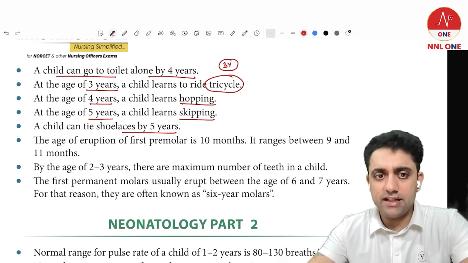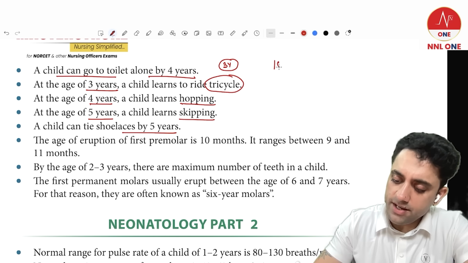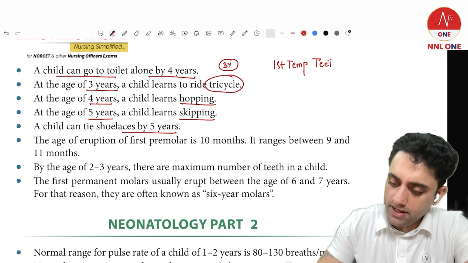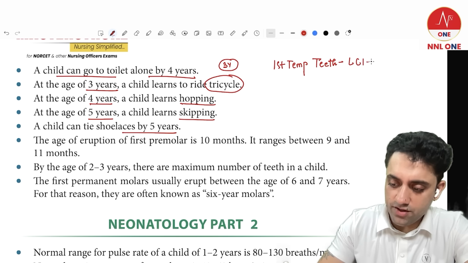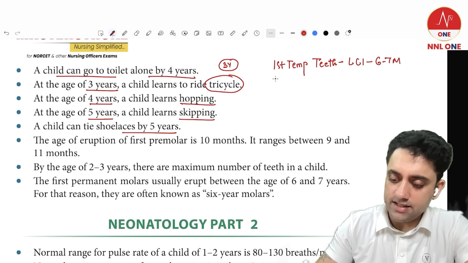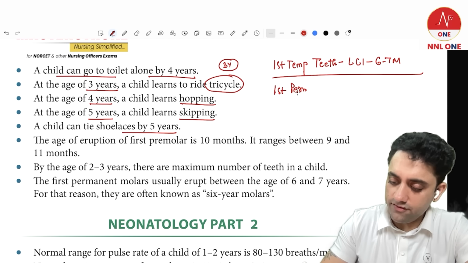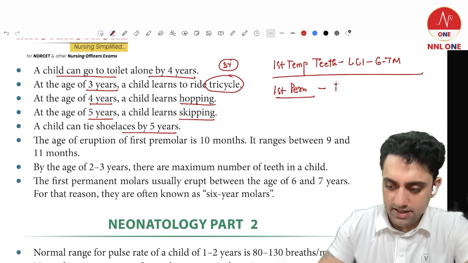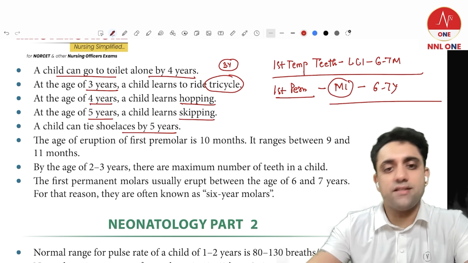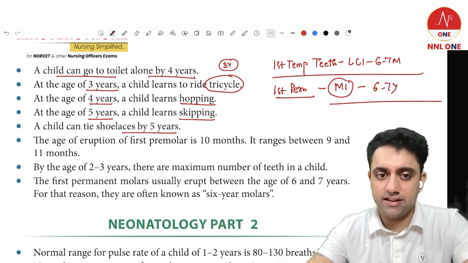Okay, regarding the dentition, you should know which is the first temporary tooth to appear in a baby. The first temporary tooth to appear in a baby is the lower central incisor, which comes by 6 to 7 months. Which is the first permanent tooth to appear in a baby? The first permanent tooth is M1, which is basically the first molar, which comes by 6 to 7 years. So these are the basic things you should know.